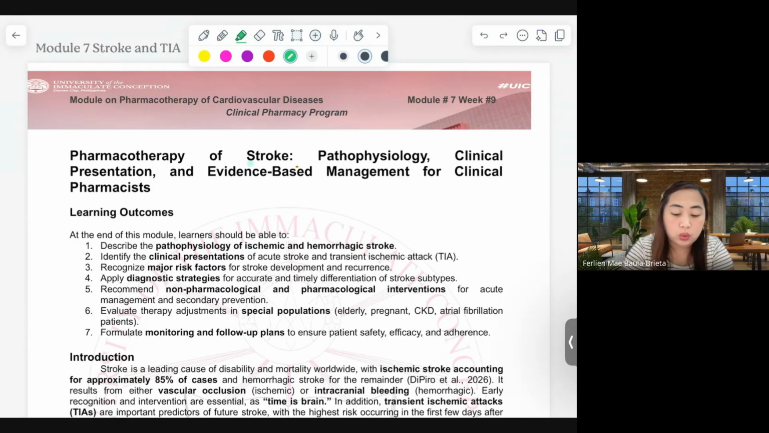We are going to embark on another module, specifically on stroke. So, we have now our module 7 for week 9 of midterms. For this week, we will have the different details, different complications, and of course, the treatment approach that we can employ for stroke events. That includes pathophysiology, clinical presentation, and of course, evidence-based management for us clinical pharmacists.